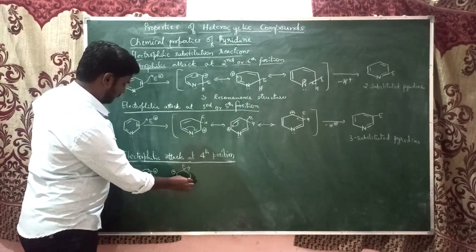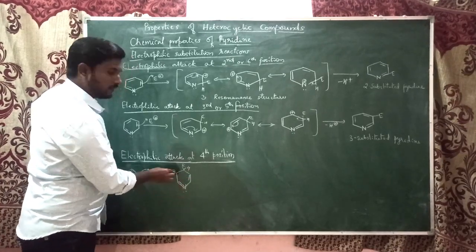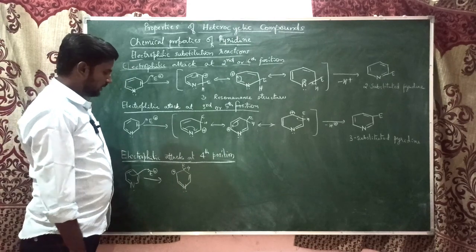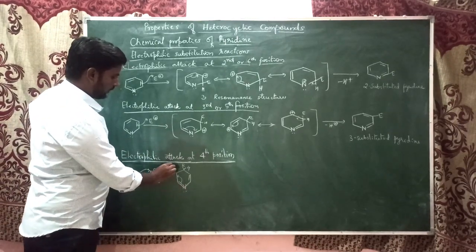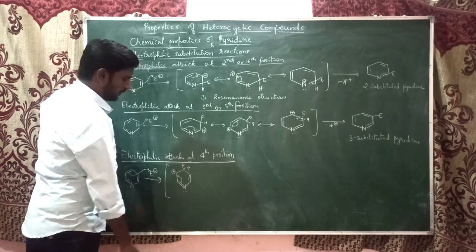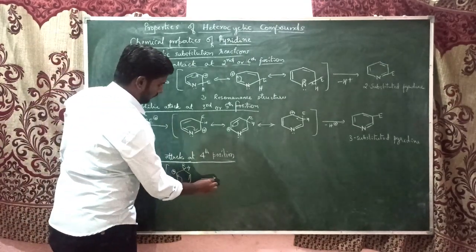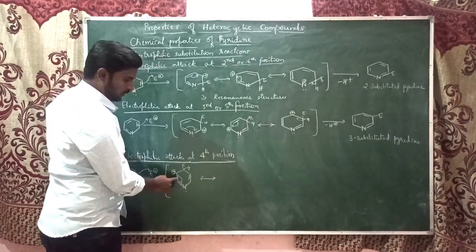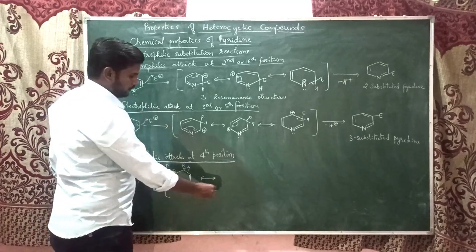Double bond, double bond. This carbocation can be stabilized by resonance, so this will give electron. As it is an intermediate, I am putting it in a square bracket. It is an unstable one. Now here it has become a double bond, and the positive charge will shift to the nitrogen atom.